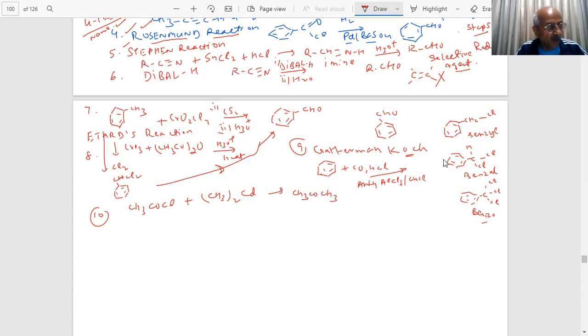Dialkyl cadmium method for the preparation of ketone. CH3COCH3 and CdCl2. So these are some of the ways you can prepare, and this reaction has been asked repeatedly in the paper.